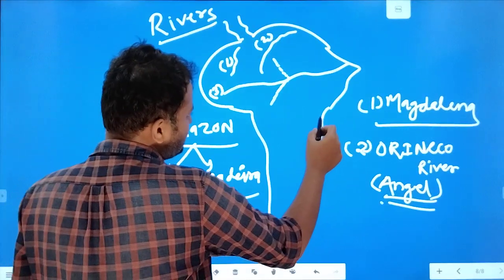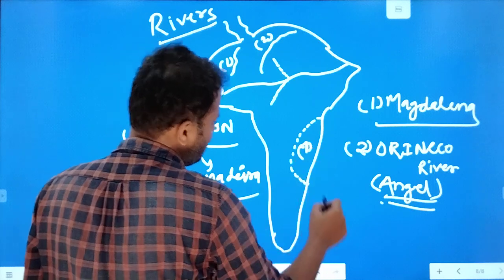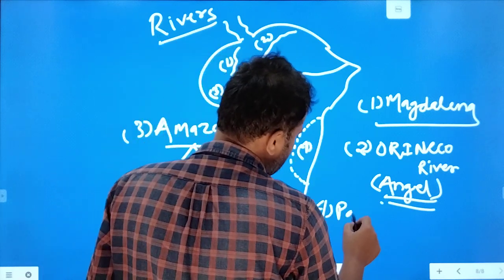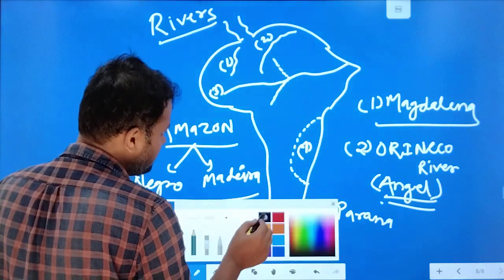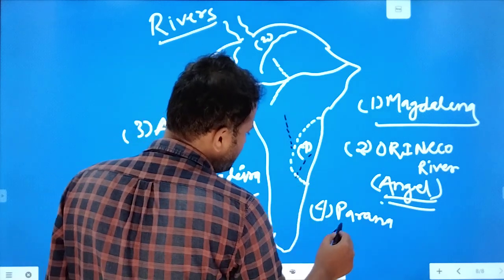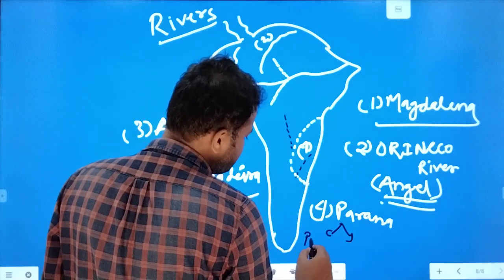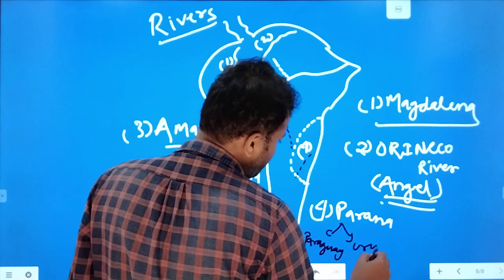Then here comes the fourth river, which is Parana, and it has two tributaries also, which are known as Paraguay and Uruguay river.